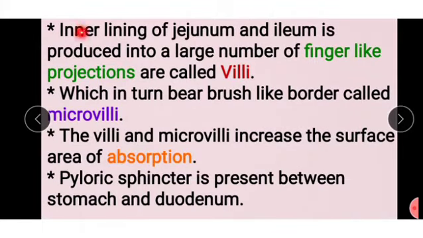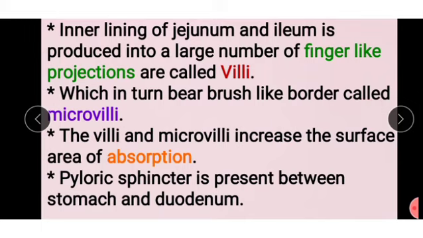Next, the inner lining of the jejunum and ileum is produced into a large number of finger-like structures or projections called villi. Here villi are present. Villi bear a brush-like border called microvilli.